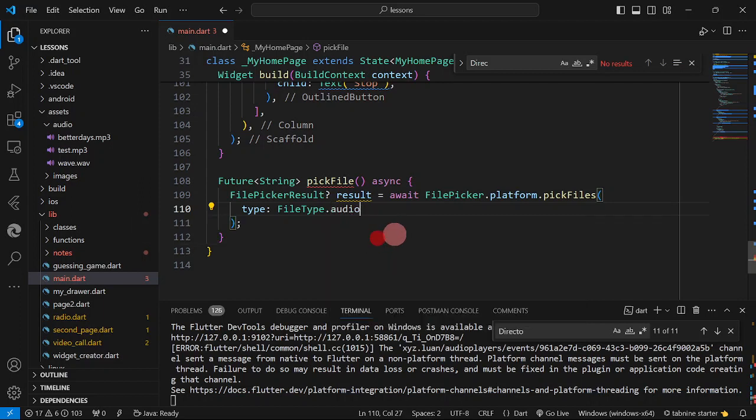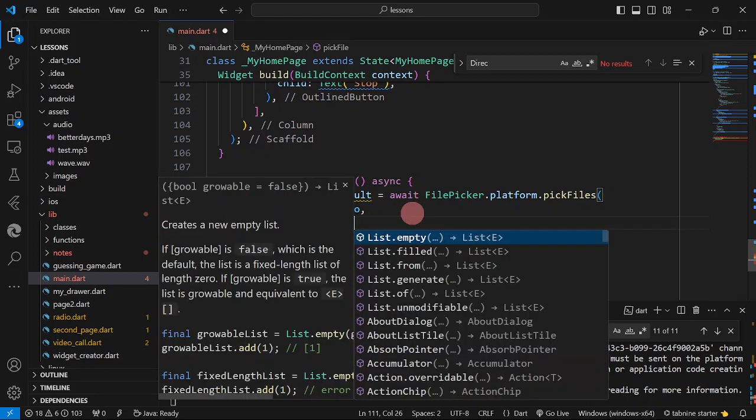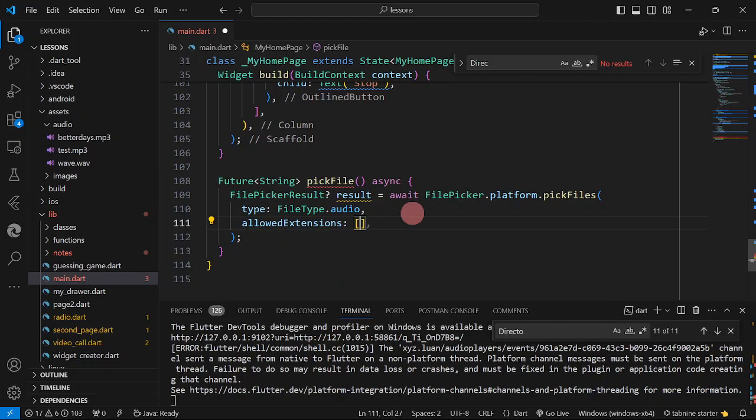Let's try audio. Okay, then what are the allowed extensions? For the allowed extensions, we could set here an array. We're going to have .mp3, .wav, and so on. But in this example, I'm just going to have .mp3.